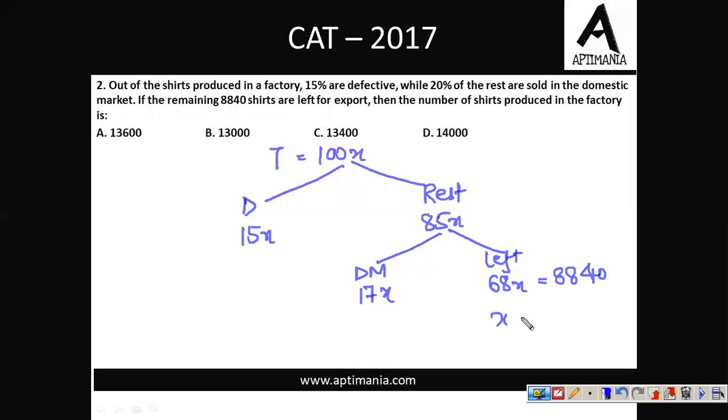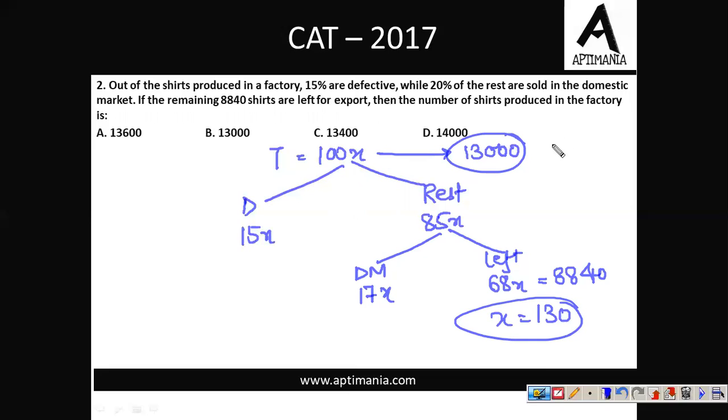On solving, we'll get the value of x as 130. Then they have asked the total number of shirts produced in the factory. Putting x equals 130, we'll get the total number of shirts as 13,000. So the correct answer for question number 2 is option B, 13,000.